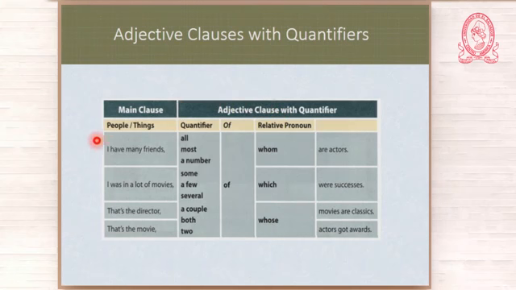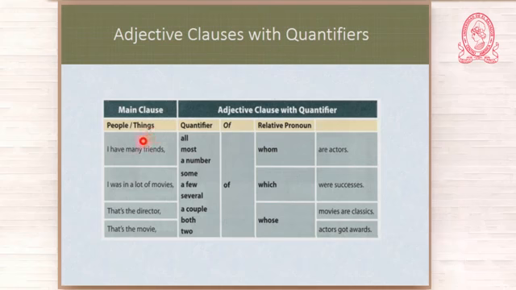Now, look at the examples. I have many friends, all of whom are actors. Okay? I have many friends, most of whom are actors. I have many friends, a number of whom are actors. Okay, this is when we're talking about people. In this case, we're talking about friends.